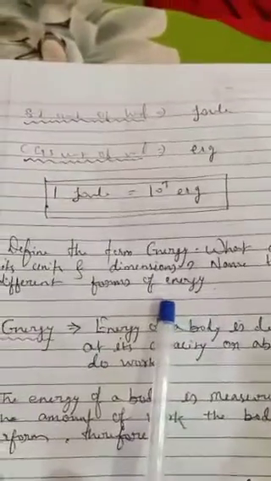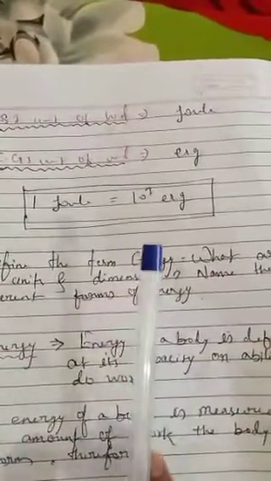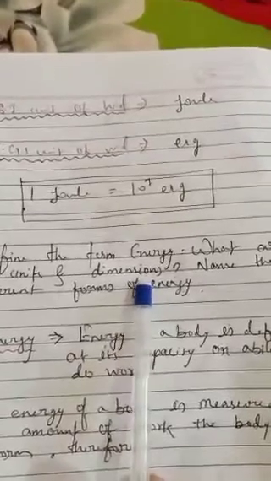Define the term energy. What are its units and dimensions? Name the different forms of energy. We know about energy. Energy is the capacity to do work. So dimensional formula and unit of energy is same as the work done.